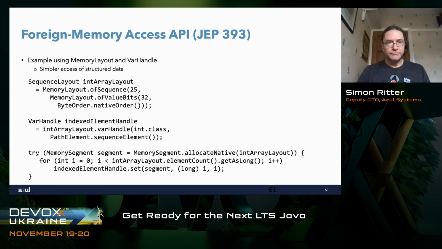Having created our sequence layout describing how we want to store information, we then create a var handle to that using the sequence elements that we have, and then we can say, right, we want to use that var handle to be able to write things into the sequence that we've created. Then we create a memory segment the same way as before. So we have our allocate, but we don't say what the size of that is, because the size will be calculated as a sequence of 25 32-bit values, therefore 100 bytes.